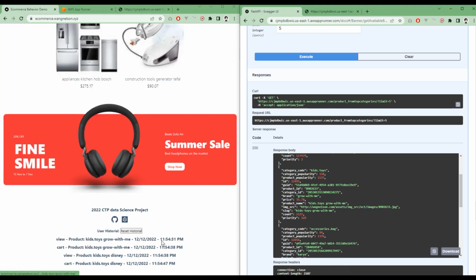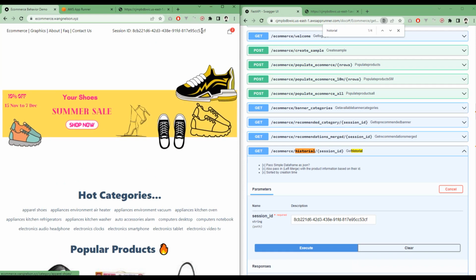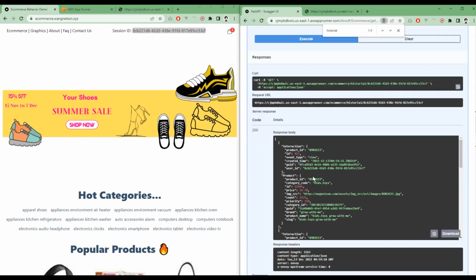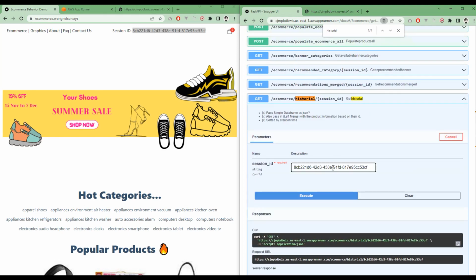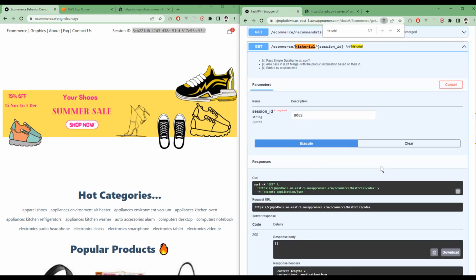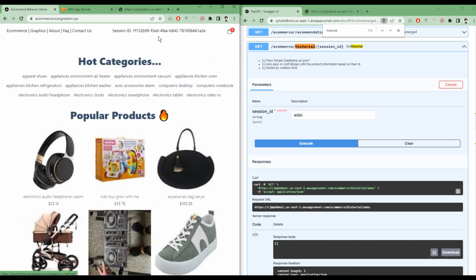The other thing you can do is, for example, the historial. I can go on top here, copy this, paste it here, and you should be able to see the history of that user. If you paste an invalid ID, of course, it won't show anything. Every time you refresh the site, the historial changes, you can see. Now this should be empty.